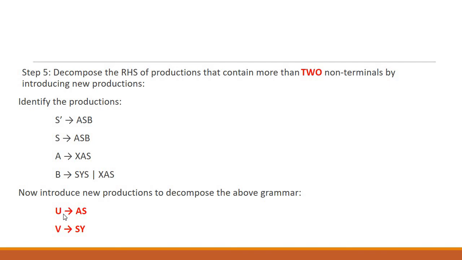So we are making U is producing AS. So wherever we are having AS, we can easily put U instead of AS. And there is another production, that is SYS. So we can take SY, the first two non-terminals, and we can have a new non-terminal V. So we can replace SY with the help of V. So by replacing these productions, we can reset the size of these productions which are having more than two non-terminals. So let's see how it works.